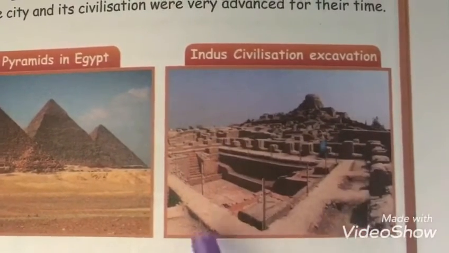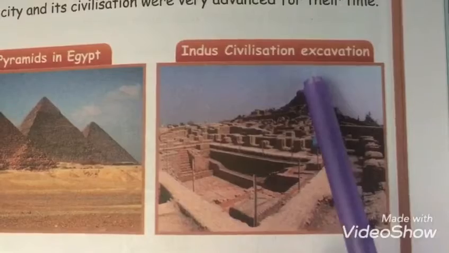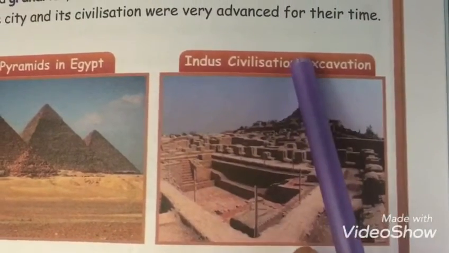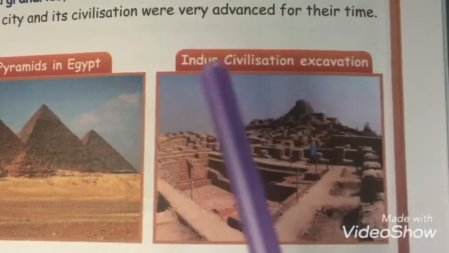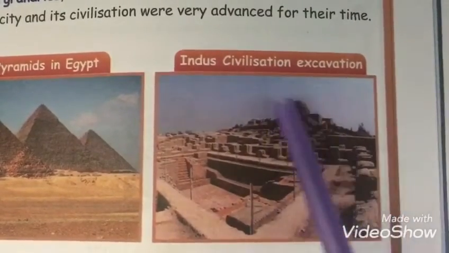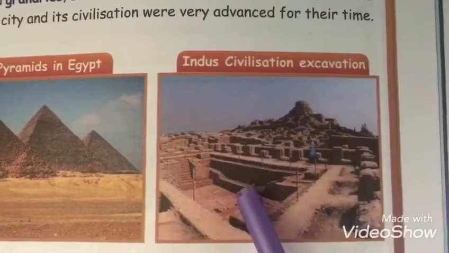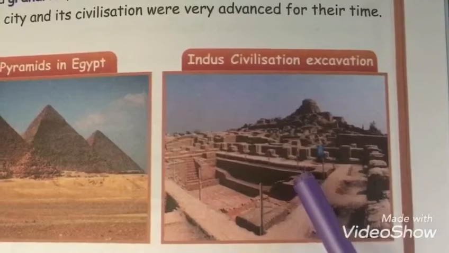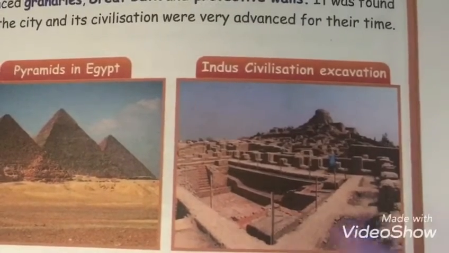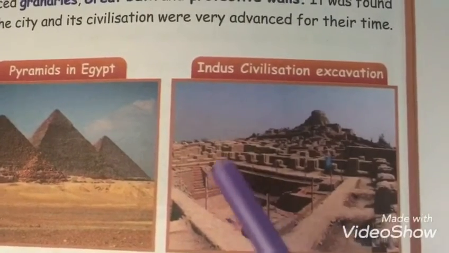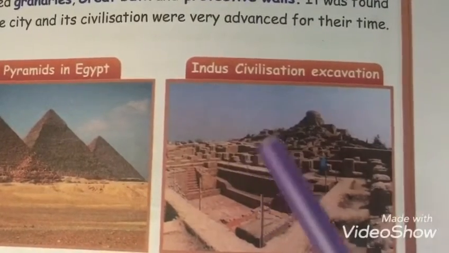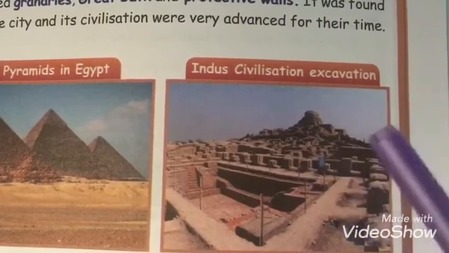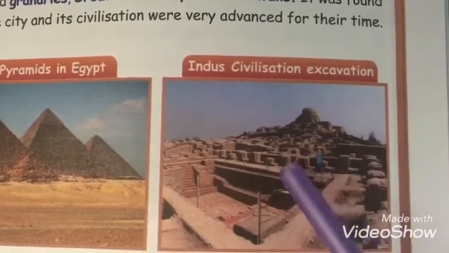See here, this is the image of Indus civilization. The Indus civilization is also called Harappan civilization. And this is the first place to be excavated. In this place, we can see the well-planned houses. You know what is a house, right? In this place, we can see the well-planned houses, and the houses with wells.